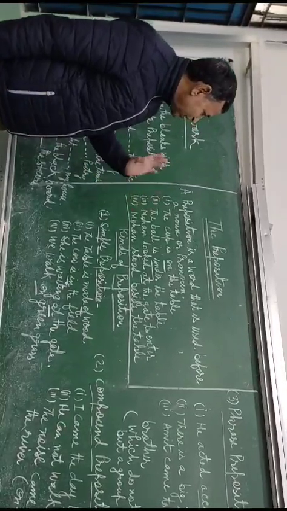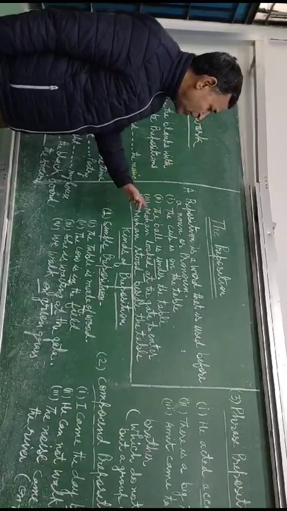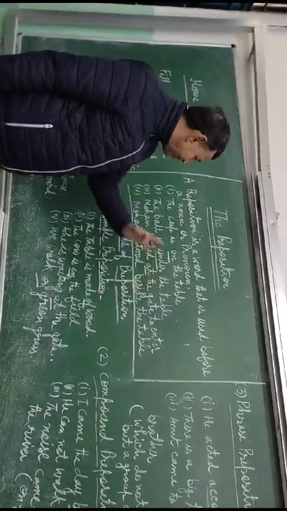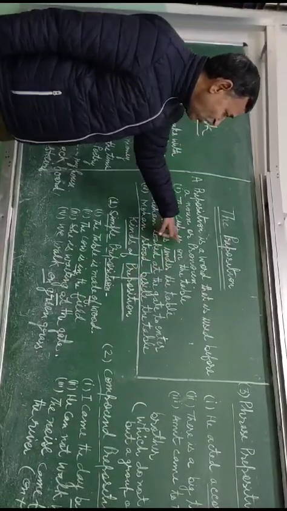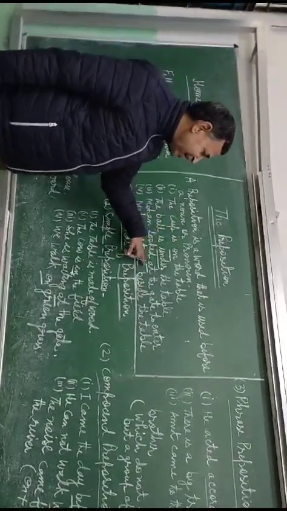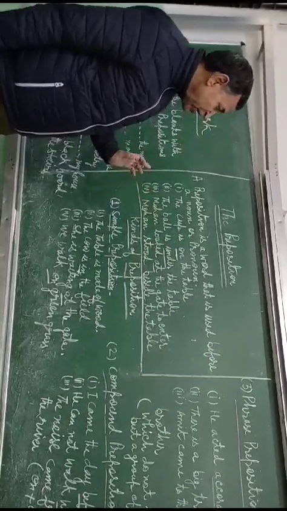The cup is on the table. The ball is under the table. Mohan looked at the gate to enter. Mohan stood beside the table. Here, on, under, at, and beside are prepositions.